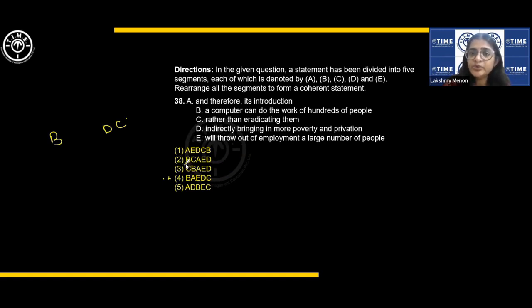A computer can do the work of hundreds of people rather than eradicating them. Eradicating people? No, doesn't make sense. You can't eradicate people. You can eradicate conditions, poor conditions or diseases. Okay. So the fourth one is the answer.